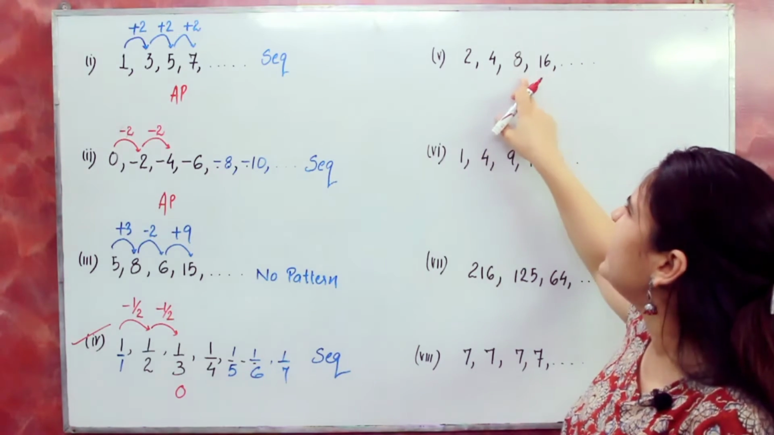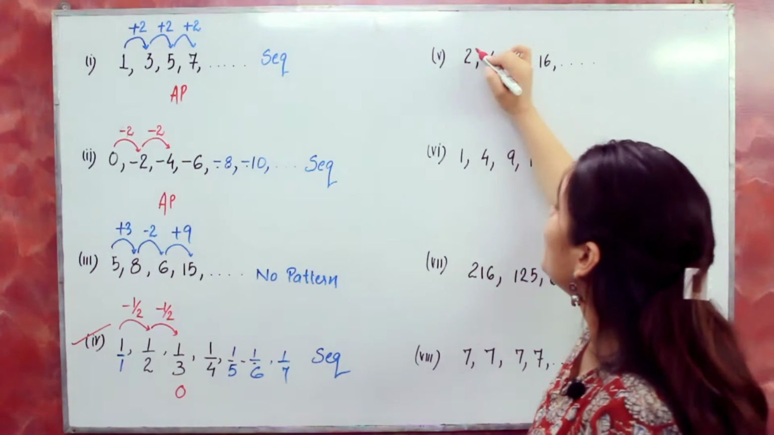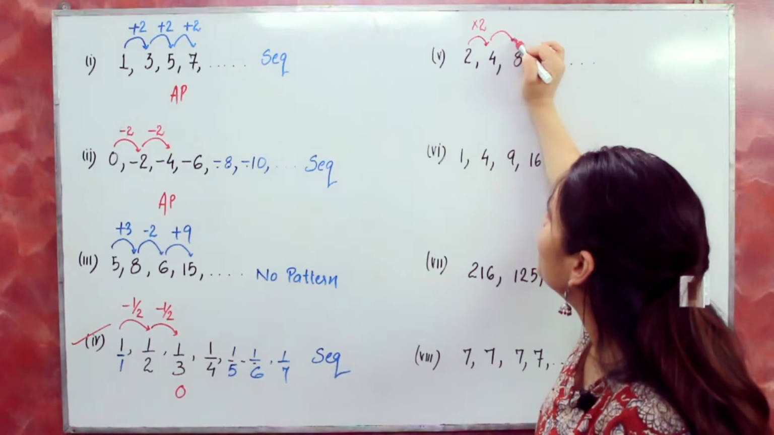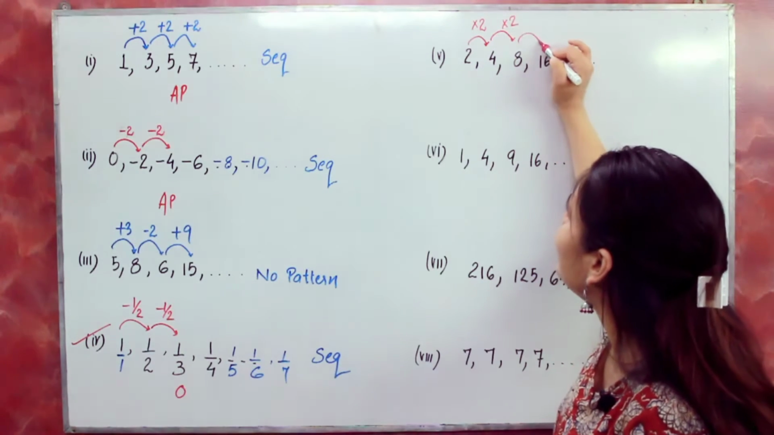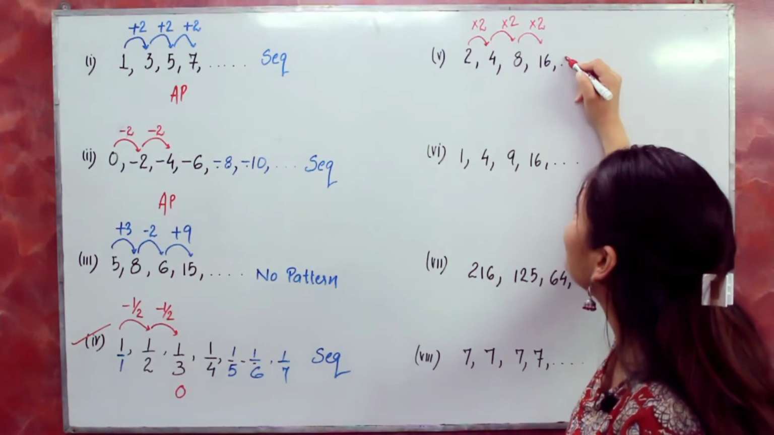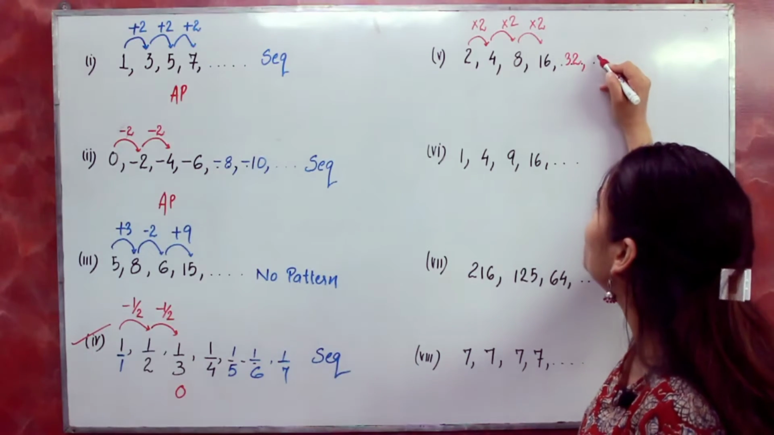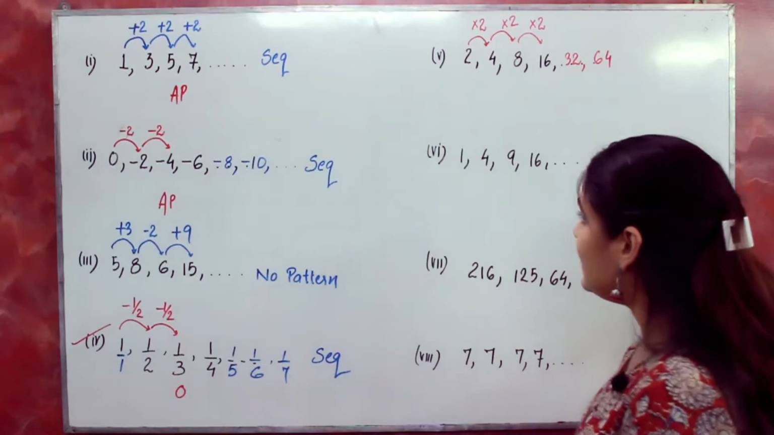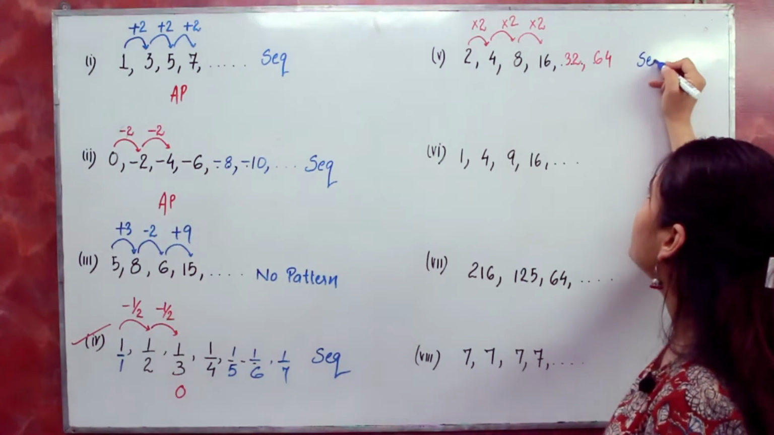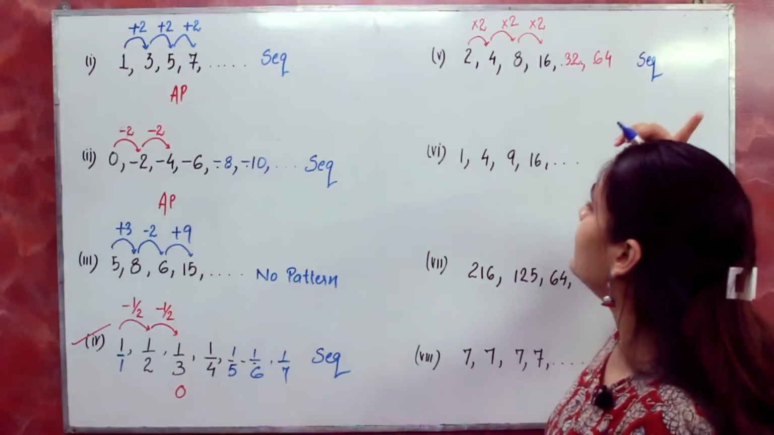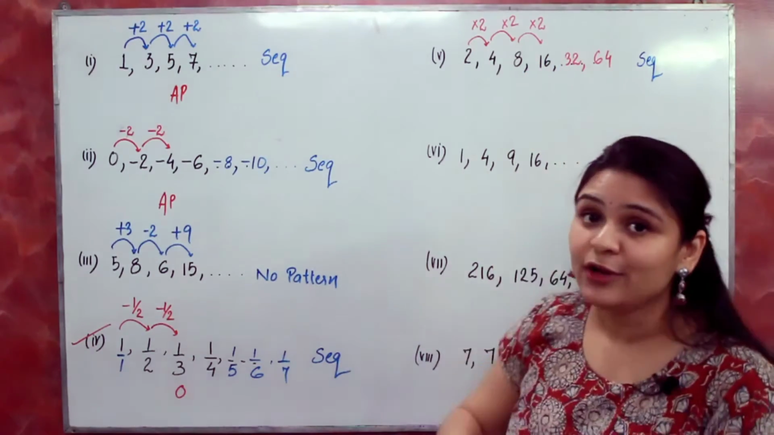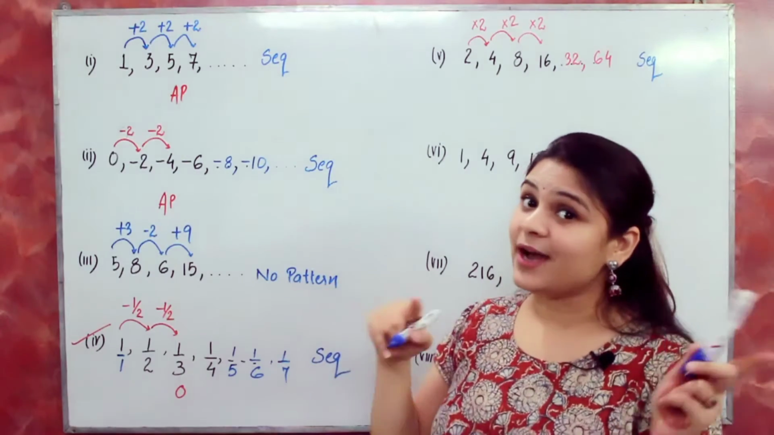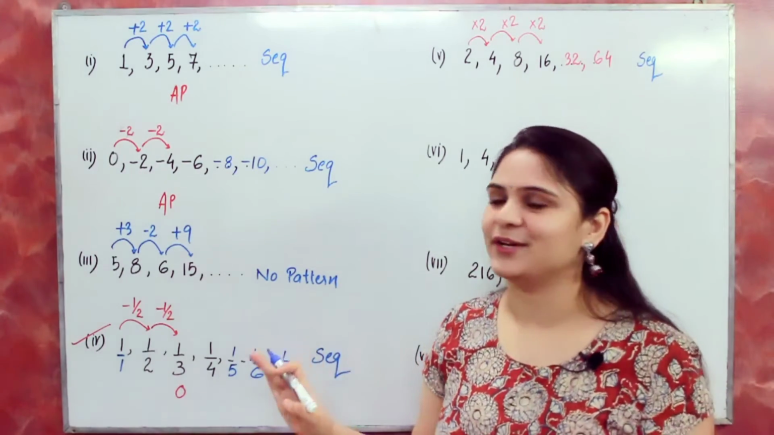2, then 4, then 8, then 16. So every time we are multiplying by 2: 4 into 2 is 8, 8 into 2 is 16, and 16 into 2 is 32, 32 into 2 is 64. So this is the pattern. Yes, it's a sequence, but it cannot be an arithmetic progression. The reason is, in arithmetic progression we have to add or subtract, but here I am multiplying. So it's a sequence. It can be another progression, but not arithmetic progression.